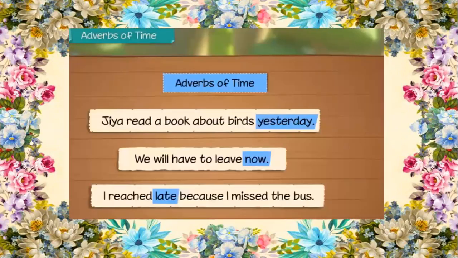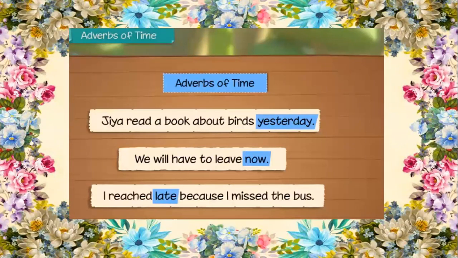Let us see some more examples of adverbs of time. Jia read a book about birds yesterday. So yesterday is an adverb of time. We will have to leave now. When? Now. Now is an adverb of time. I reached late because I missed the bus.